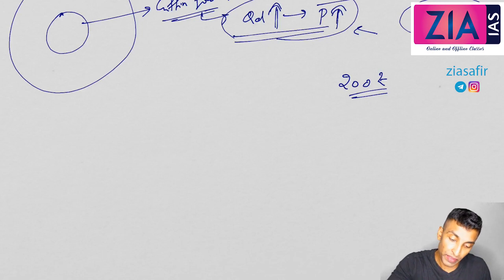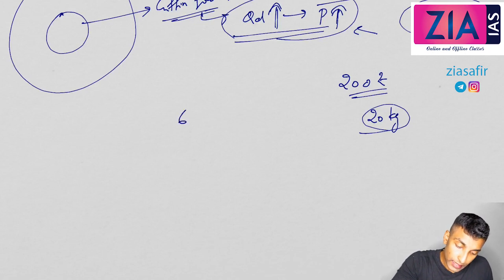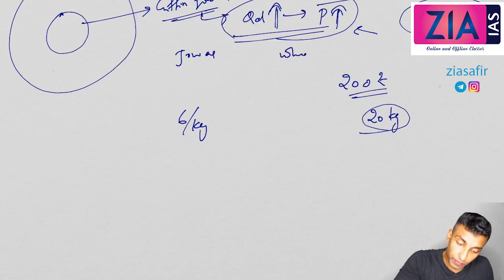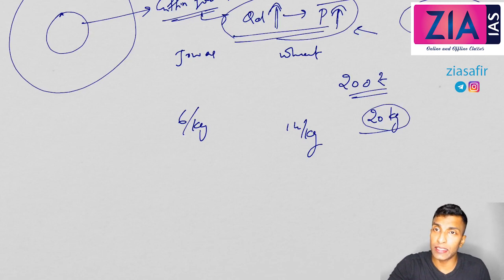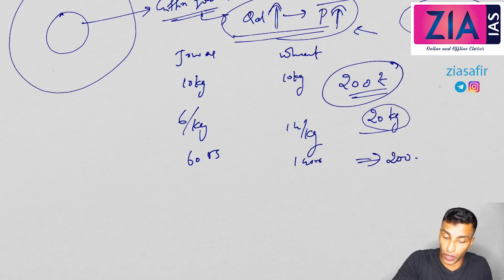Only 200 rupees there, and they need to consume 20 kilograms of food grain. For maintaining their nutrition, they need to consume 20 kilograms of food grain. So how they are managing is, let's say 6 rupees per kg for jowar, and wheat, let's say 14 rupees per kg. Now they need to consume 20 kg, but it should come within 200. So they will consume 10 kg from here, 10 kg from here. So this is 60 rupees and this is 140 rupees. So in total they are able to maintain 200.